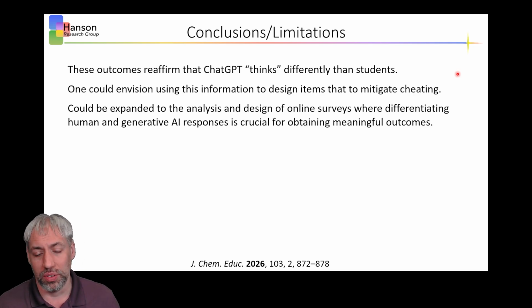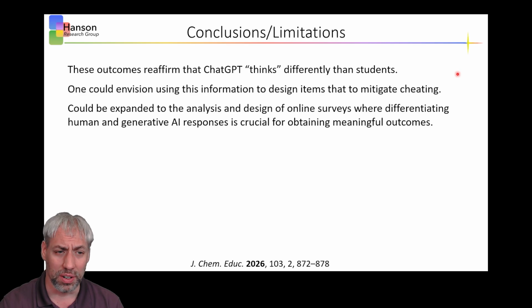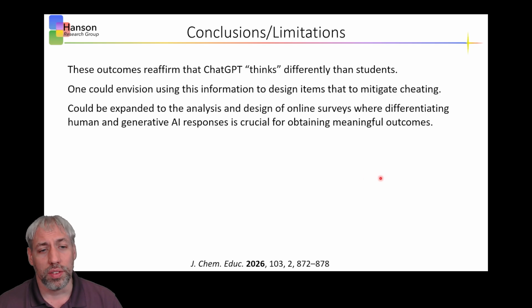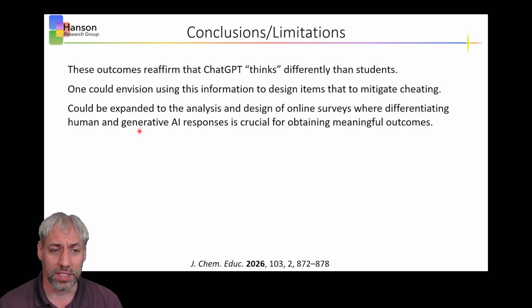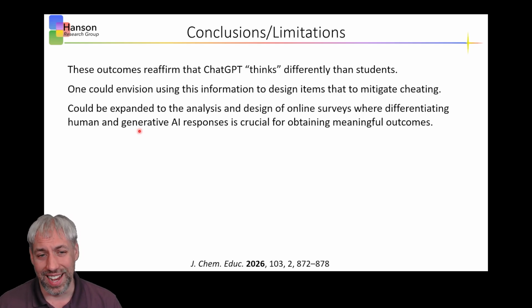Like if you're concerned that students are using ChatGPT, you could target particular categories that are better for students than they are for ChatGPT. One other thing we found interesting, and this was after the fact, is this could be expanded to online surveys where you want to differentiate between human and generative AI responses. This is particularly important in sociology, where if you're doing an online survey, typically you'll see a question that says, click C to this particular question. Historically, that's been a way to mitigate for people just clicking random answers. But now ChatGPT and generative AI can answer those specifically. And so, can you design questions that trick it, or identify generative AI use?